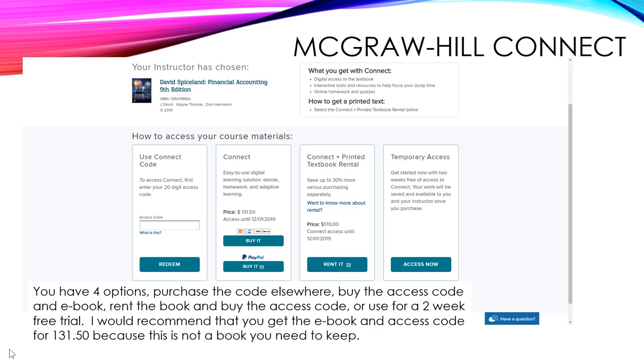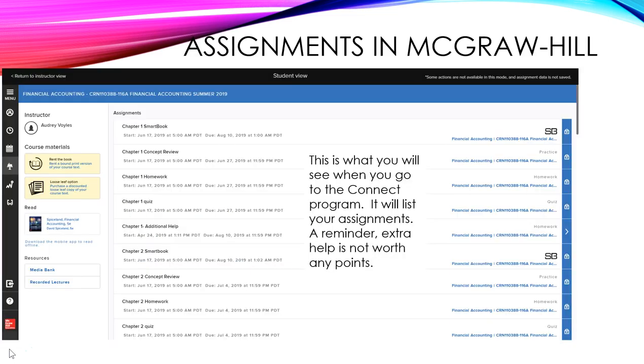Or the next thing you can do is you can actually get the book, a printed copy. Or for 2 weeks, and that's within the first 2 weeks of the class, you can get a temporary access, which saves all your work, but you still end up having to buy it. Now, once you go into McGraw Hill, it's going to list all of your assignments. Now, what I would suggest you do, again, is you always start with the Smart Book, because what it does is walks you through the textbook.